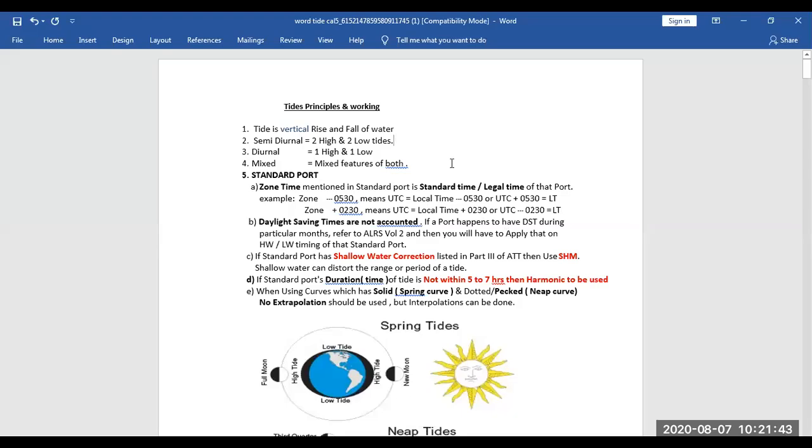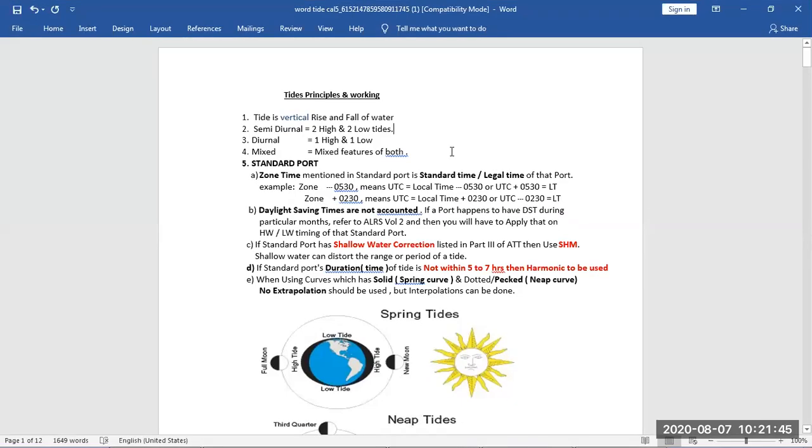Hello, welcome everyone. So today we are going to study about the tides, their working principle, what is tide, and how we approach the solutions for the exams. So tide is vertical rise and fall of water, and there are semi-diurnal and diurnal and mixed tides.